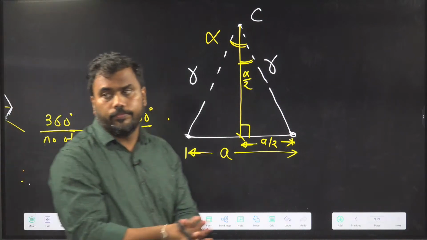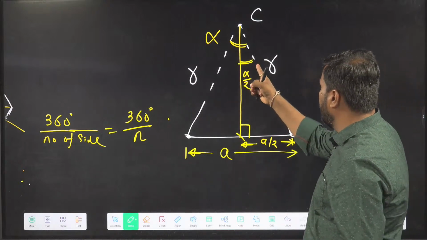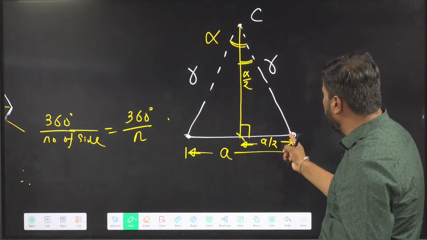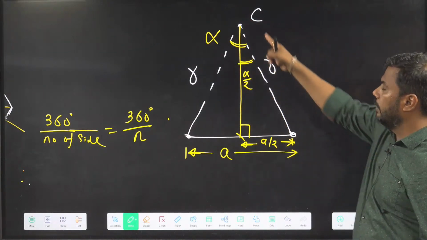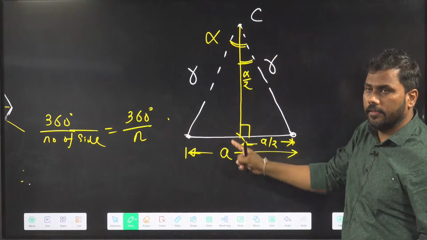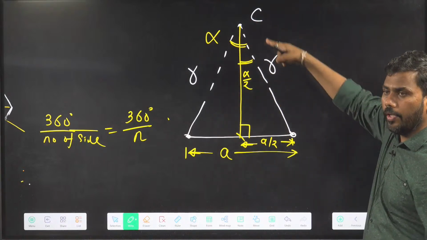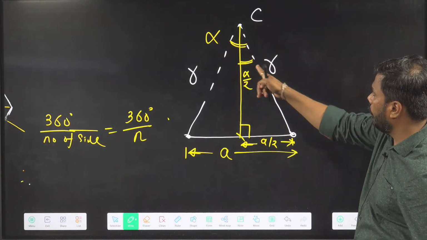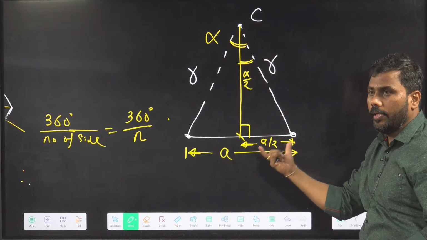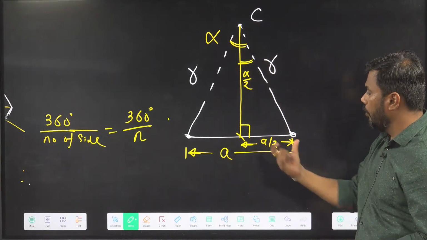Now, this is alpha by 2, this is known to you. A by 2, this is R. See that this is a right angle triangle. In front of the 90-degree angle, the side length is called the hypotenuse. In front of an acute angle, the side is called the perpendicular.